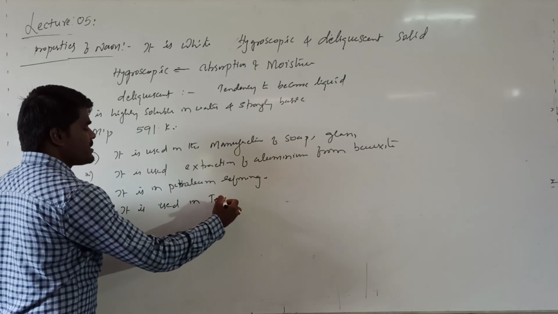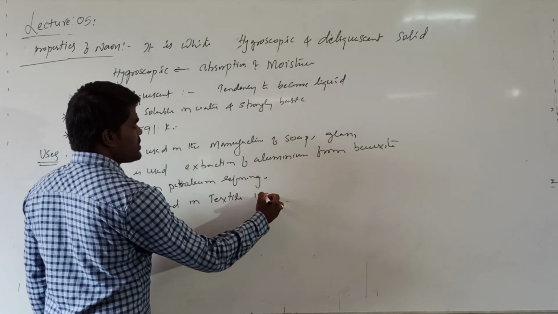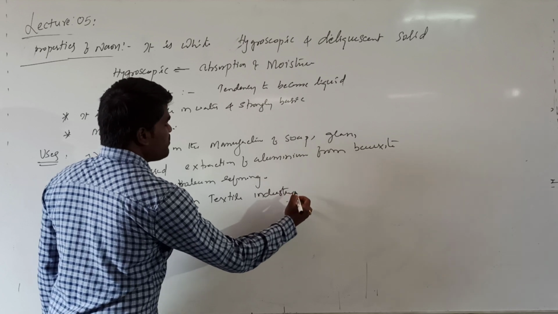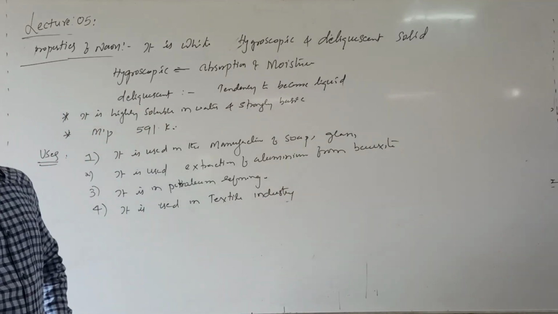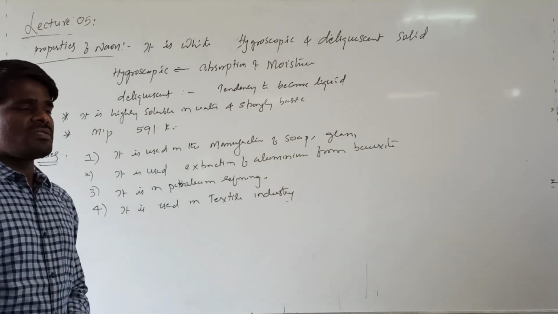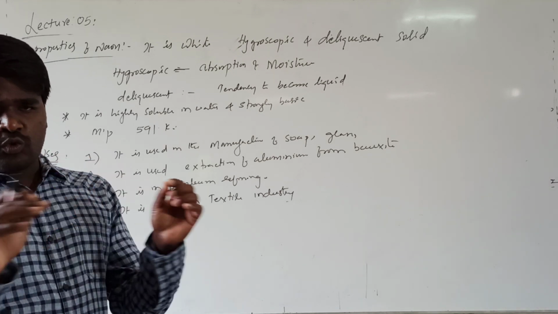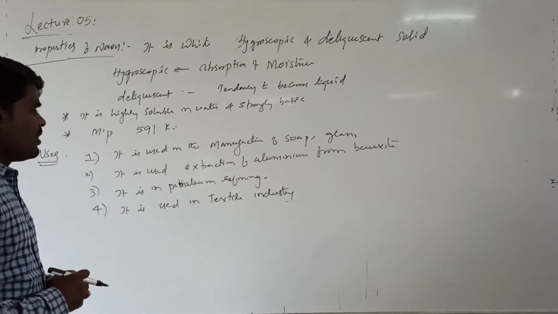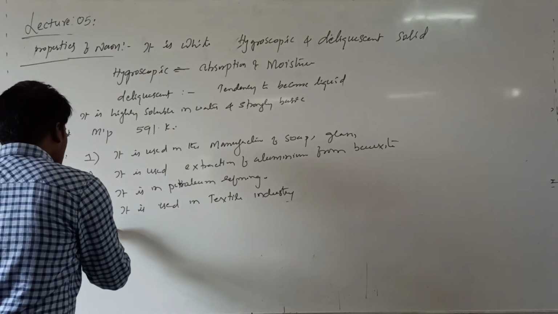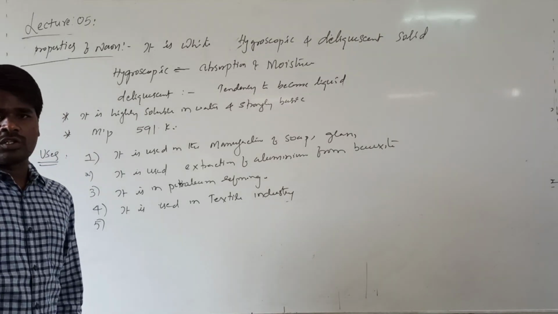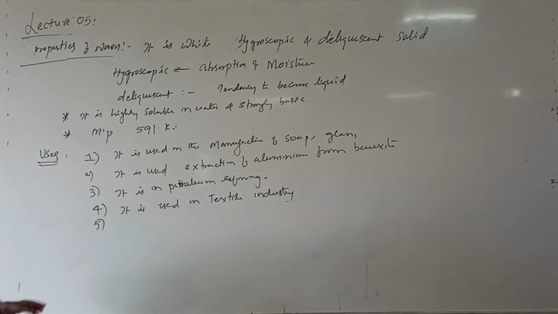It is used in the textile industry for the mercerization of fabric. Mercerization means it is used to make the fabric smooth and shiny. It is used in the manufacture of artificial silk also. These are some general uses of sodium hydroxide, which is very, very important on a commercial scale.